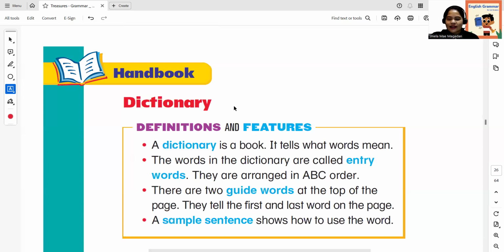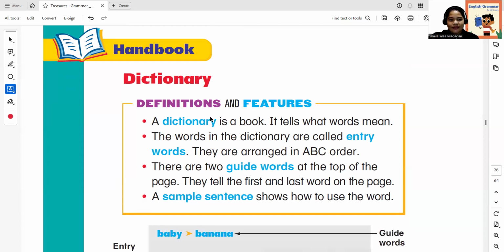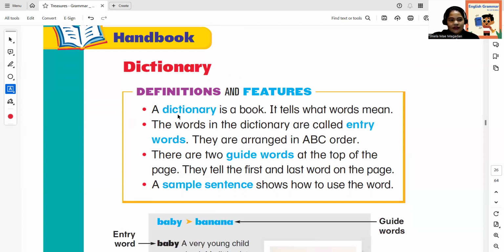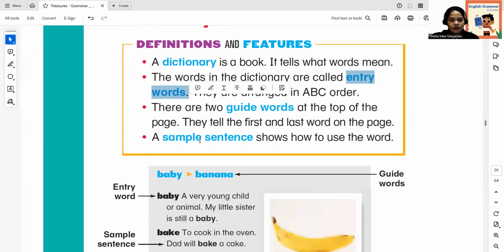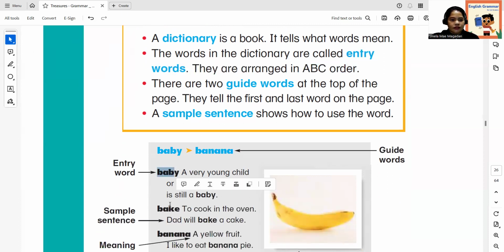Dictionary. Do you have a dictionary in the house or at your school? Okay. A dictionary is a book. It tells what words mean, okay? The words in the dictionary are called entry words. So we have here, these are the words. Baby, bake, banana. These are entry words. They are arranged in ABC order, okay?